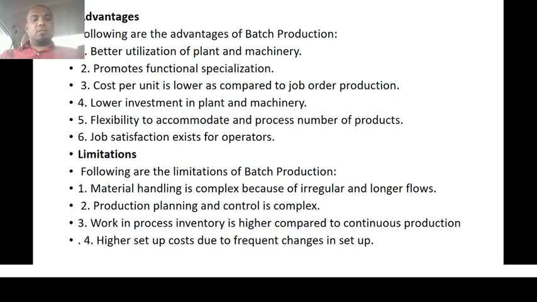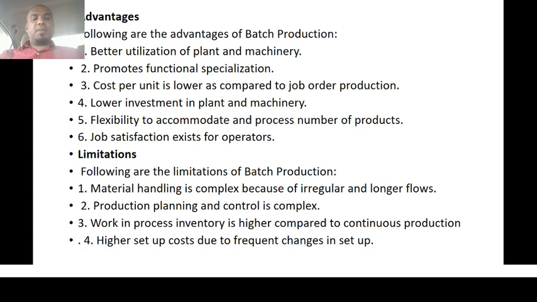Third one is that work in progress inventory is higher compared to the continuous production process. Work in progress means the product has to wait at different processes to get fulfilled, so there is a possibility of bottlenecks in the industry. This is not possible in continuous production, where the product continuously moves from one machinery to other machineries.